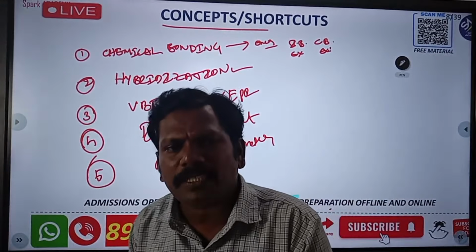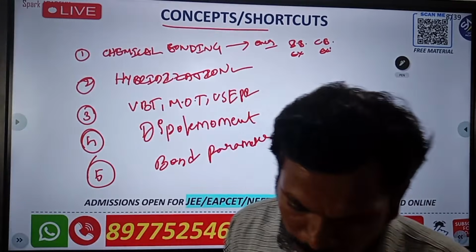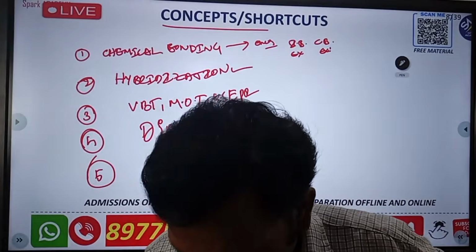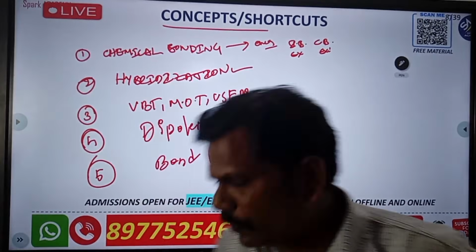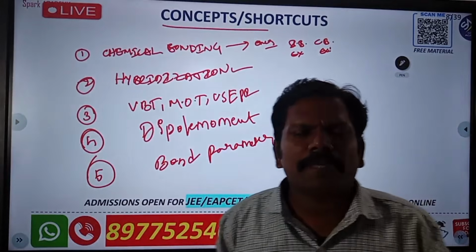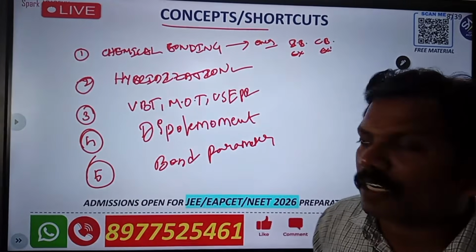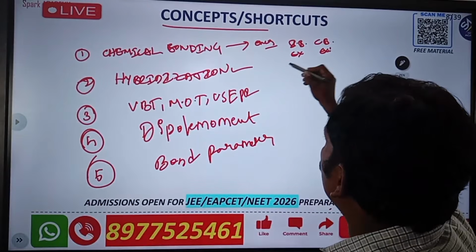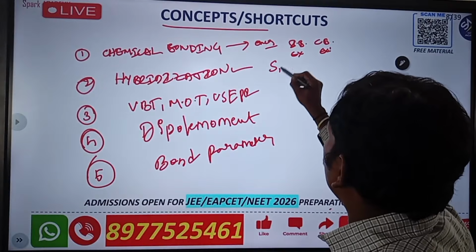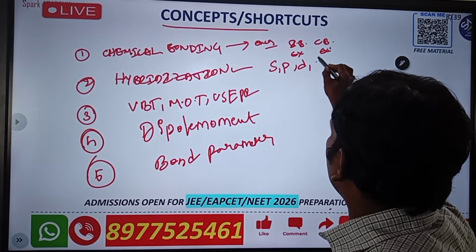First of all, what is the meaning of hybridization? Simple: intermixing of orbitals. Right now you are hearing about orbitals. You already know there are s orbital, p orbital, d orbital and f orbital.